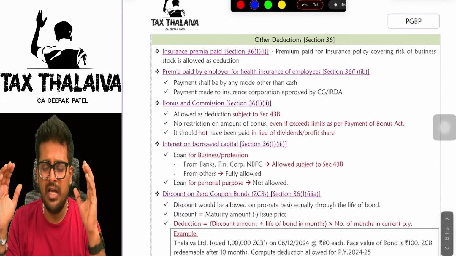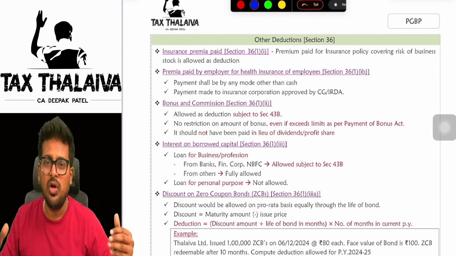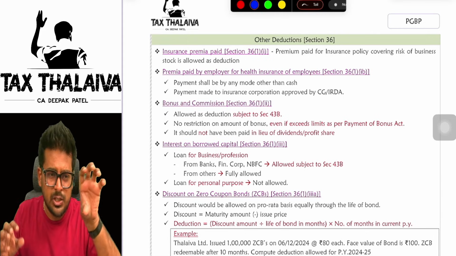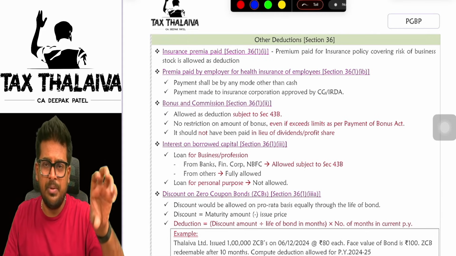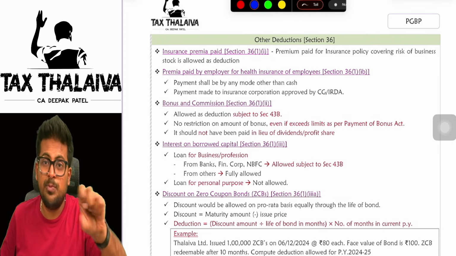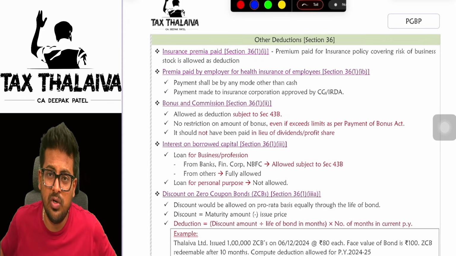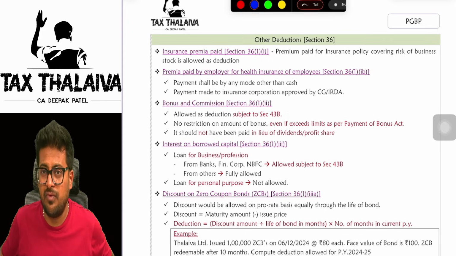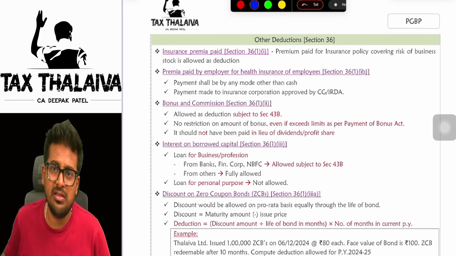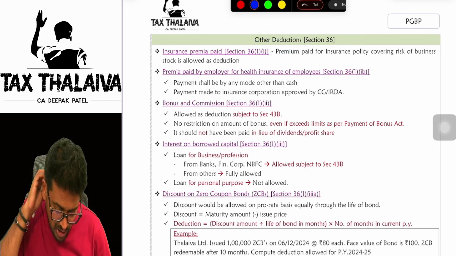Now, whatever we have seen right from section 30 till section 35, all were specific: section 32 depreciation, section 35D preliminary expenses, 35AD specified business expenditure. But apart from that, whatever expenses you will incur for your business purpose will be eligible for deduction under section 36. So this is all other deductions. Sir, what are these, sir?